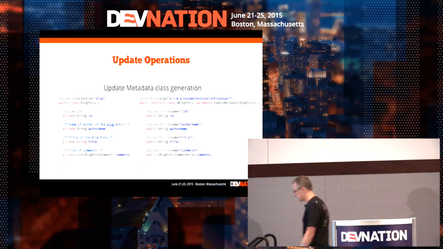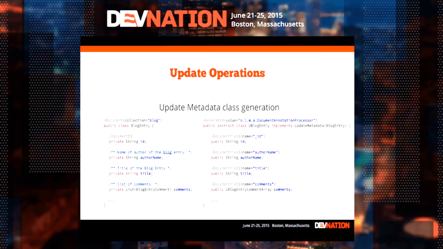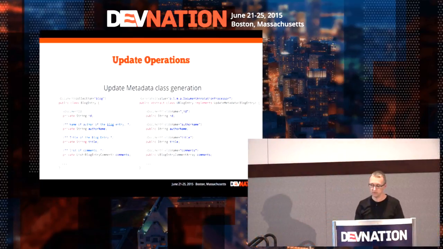Here you see we have the same type string for simple types like primitive types, string, date, etc. It's the same thing. Here we have something a bit different. We had a list of blog entry comment, and it's going to be a U blog entry comment array, because it's going to be an array in MongoDB, and we want to have some specific API on top of this.